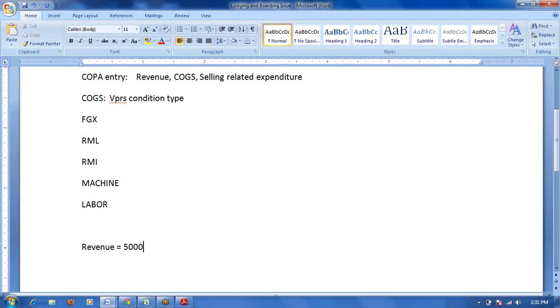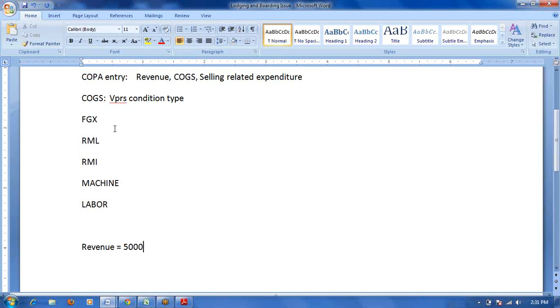In FI only real conditions will flow to the FI module. But in COPA, both values. In COPA we have the flexibility: apart from FI, the values will flow statistically also. Yes, okay, fine. Let's see how it starts.